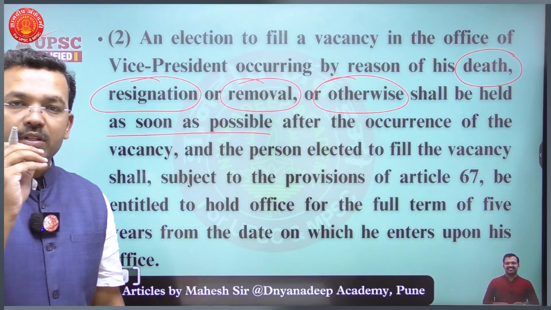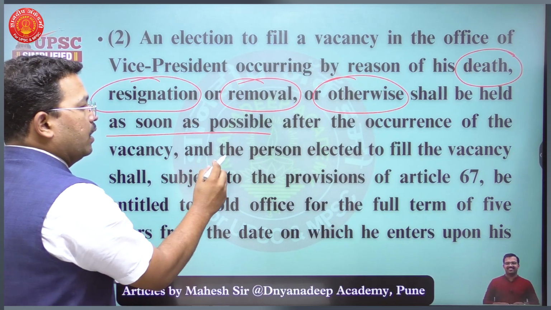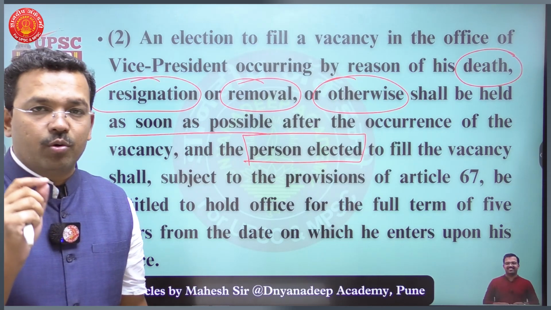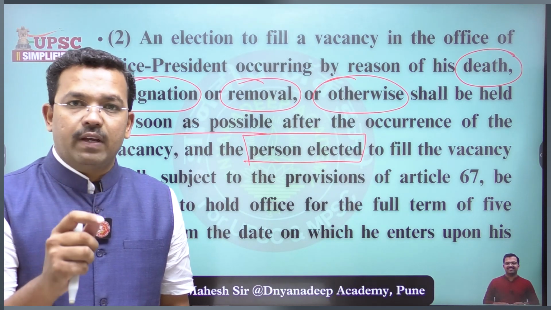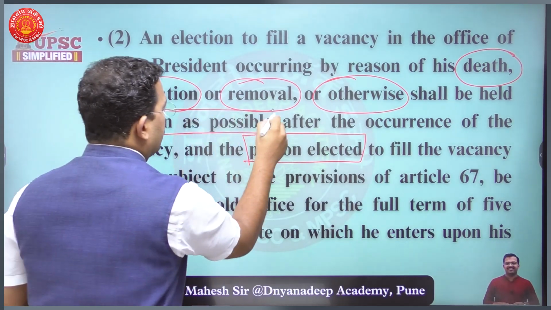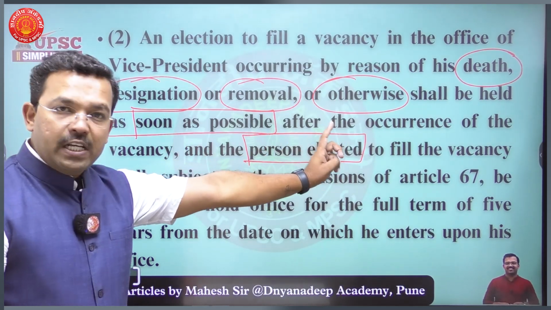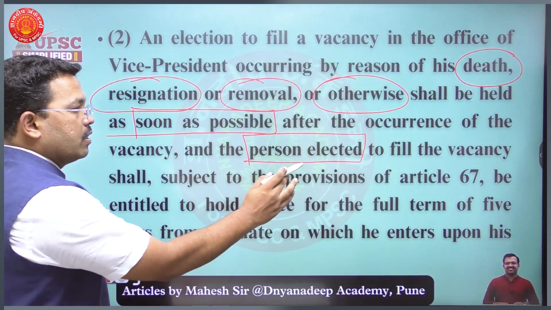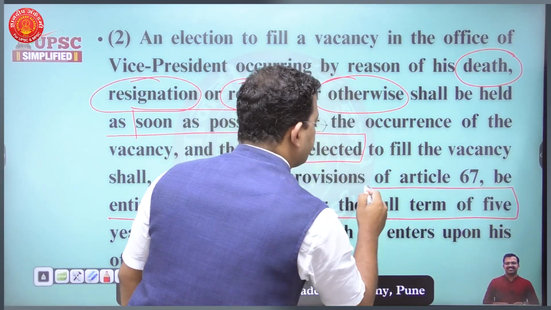So first, you must hold the election as soon as possible after the occurrence of the vacancy. Here a time limit is not given for when you should hold the election, but it says very clearly that the election to fill the casual vacancy in the office of Vice President must be held as soon as possible. There is no time limit given. And the person who gets elected as Vice President of India due to this casual vacancy shall, subject to the provisions of Article 67, be entitled to hold office for the full term of 5 years.